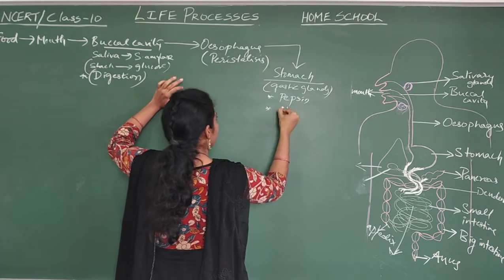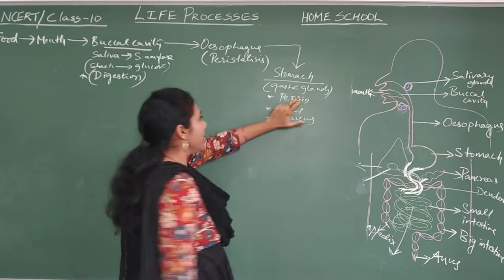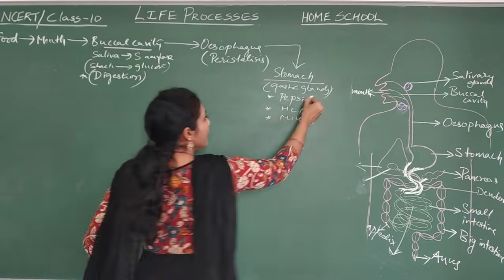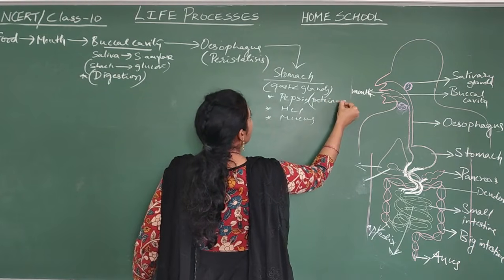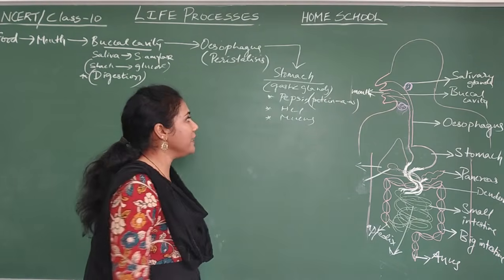Other one is HCl. The third one is mucus. So each and every one's importance you should understand. What is pepsin doing here? It is converting protein into amino acids. That is, digestion of protein is happening here.